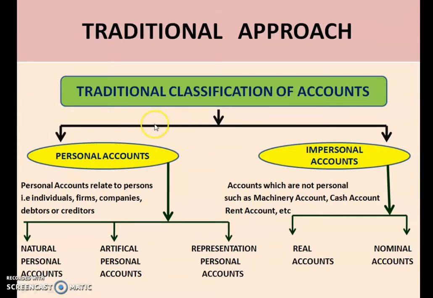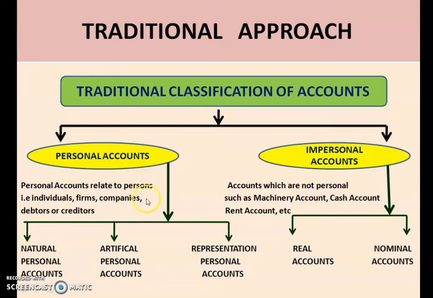Under the traditional approach, we subclassify the accounts into personal accounts and impersonal accounts. Personal accounts relate to persons, that is, these persons can be in the form of individuals, firms, companies, debtors or creditors. So whenever you find an individual's name, a firm's name, a company's name or a debtor or creditor, you have to understand that it is a personal account.